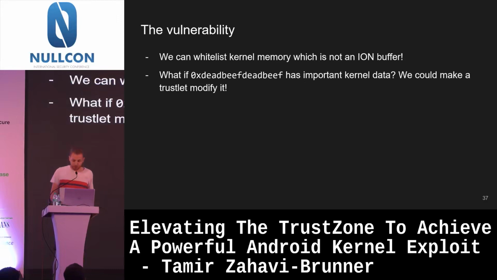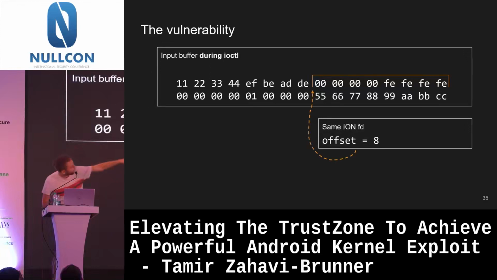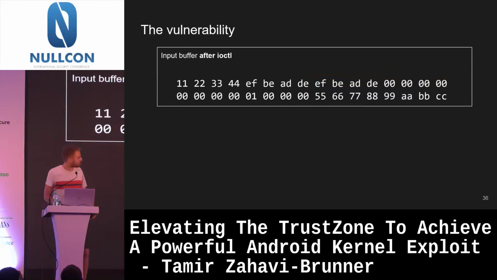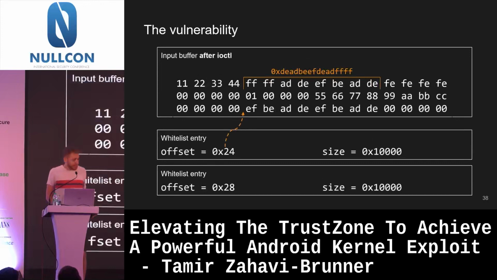Maybe one thing I should also note is that if you look closely, there was some side effect here. If you can see, by the end there's FE, FE, FE, FE, that this second overlapping write zeroed. So ideally, to trigger this vulnerability, I would want to avoid side effects. And I did kind of figure out this. So basically, if you extend the size of the input buffer, no component cares that there's more data. The trustlet will just stop reading after a few bytes. It will just ignore what it doesn't need.